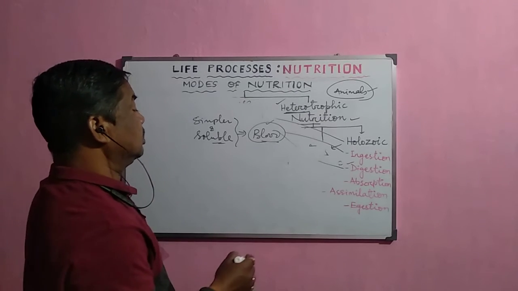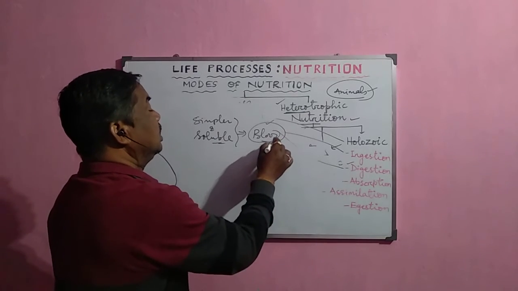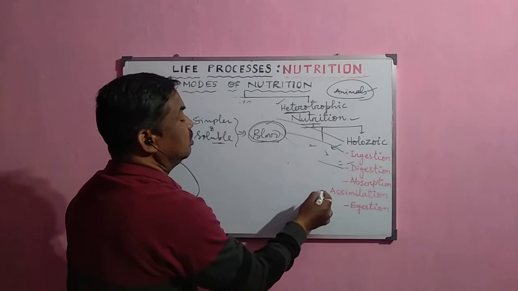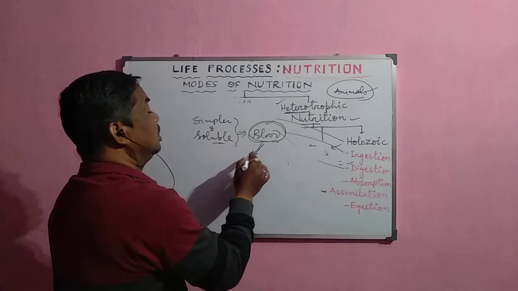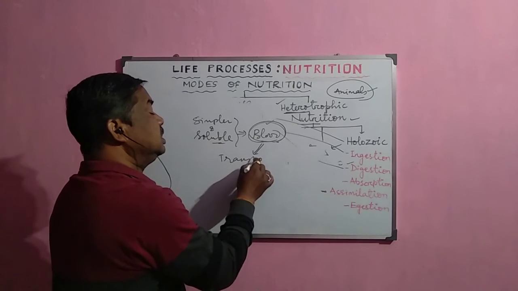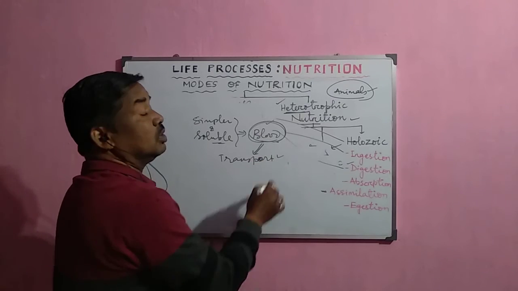This process is called absorption. And when it is absorbed into the blood, the next phase is assimilation. Assimilation means it is transported into each and every part of the body.